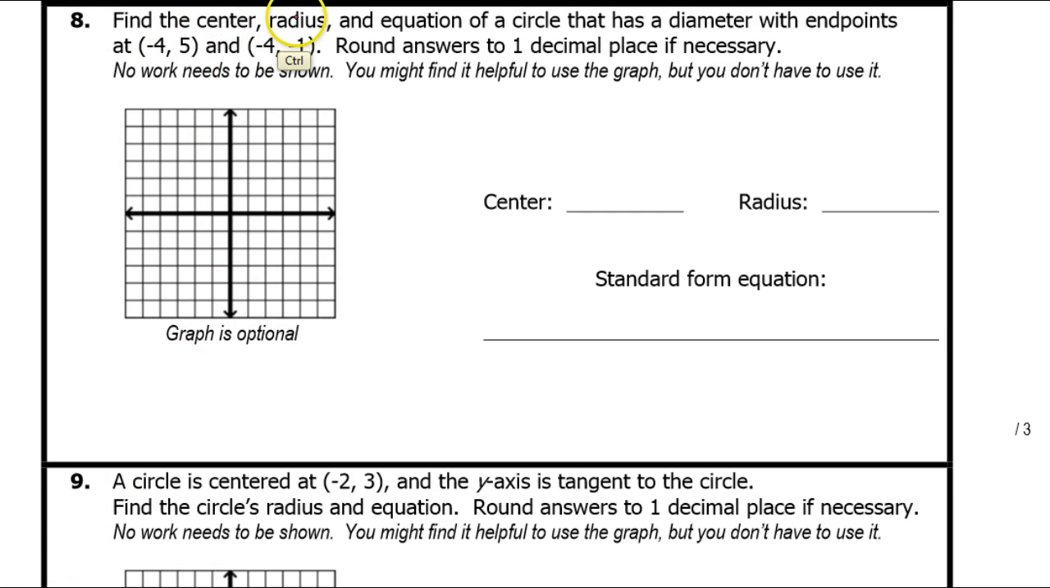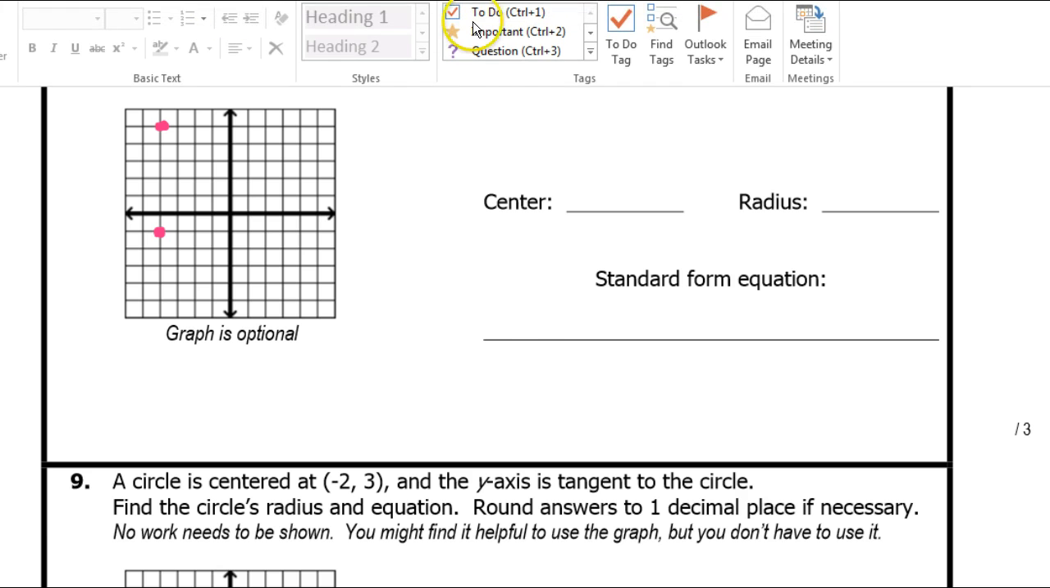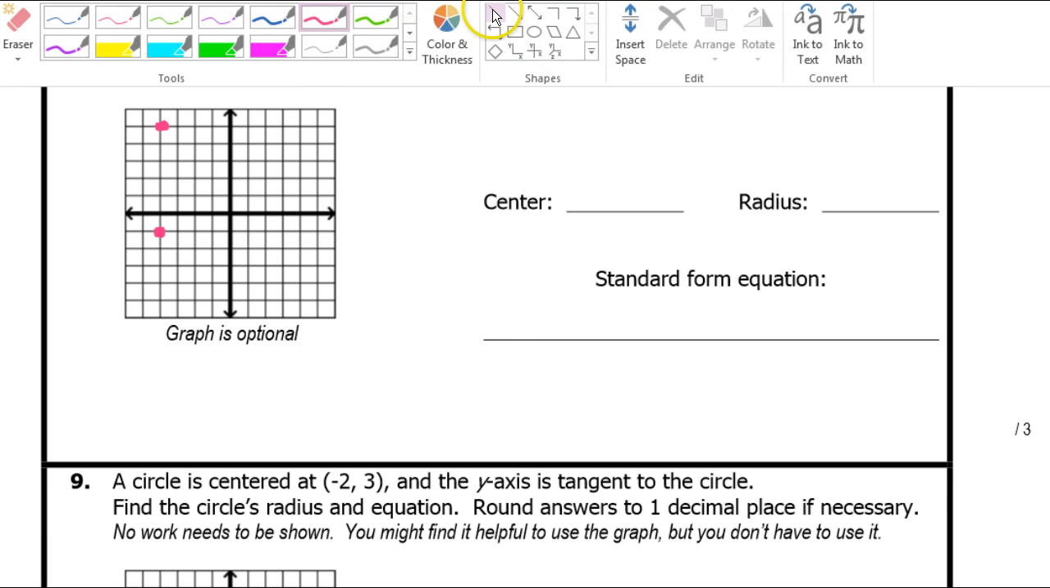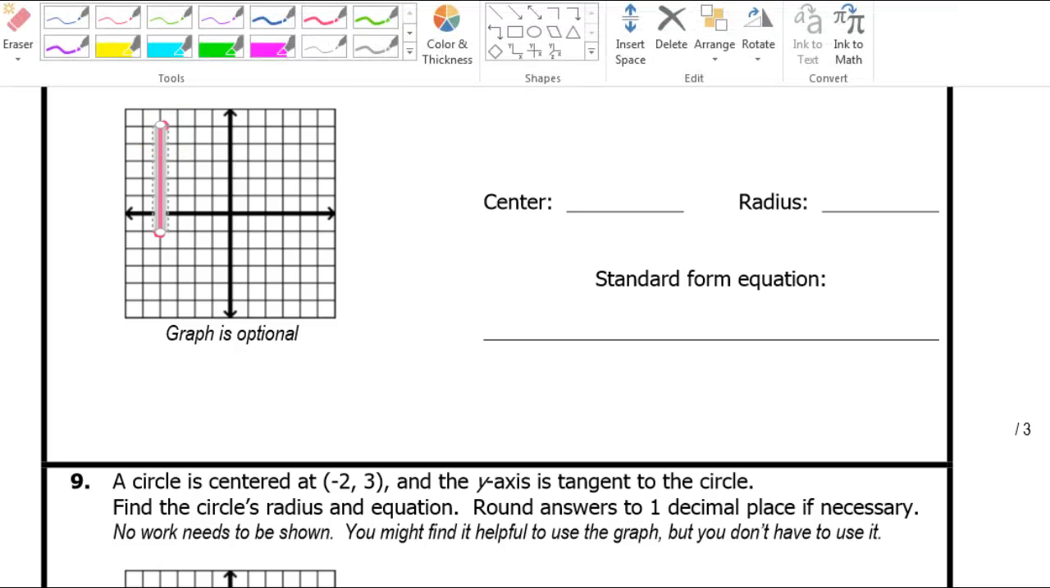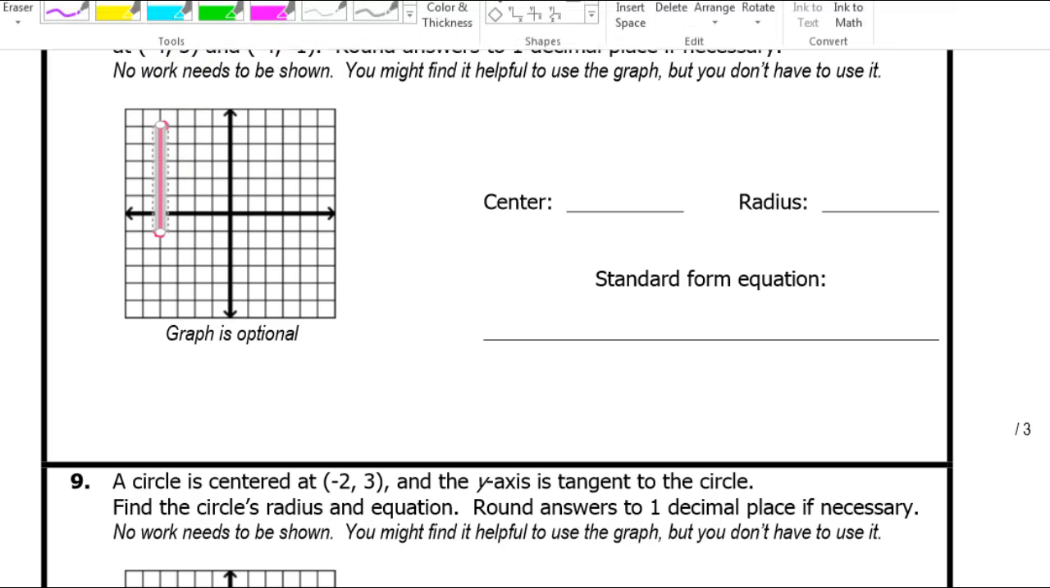Alright, find the center, radius, and equation of the circle that has the diameter with these endpoints. Okay, fine. So let's plot the endpoints. -4, 5. So here's -4 and here's 5. And -4, -1. So -4, -1. So these are the endpoints of a diameter. Alright, so let's go ahead and draw. So there's the diameter. So let me just do a rough sketch to make you understand what we're dealing with.